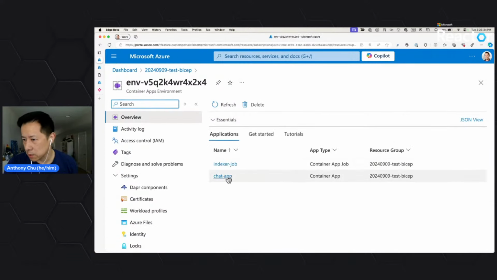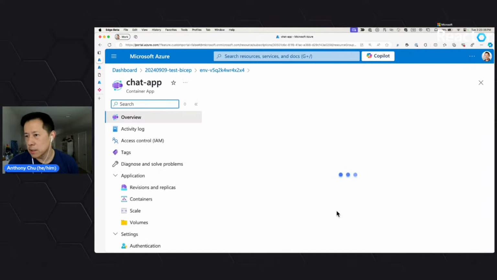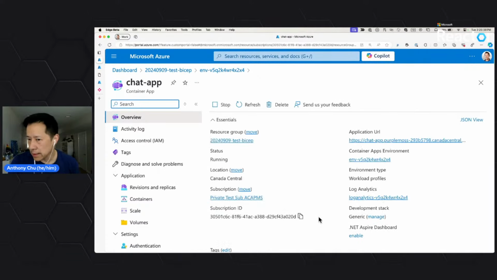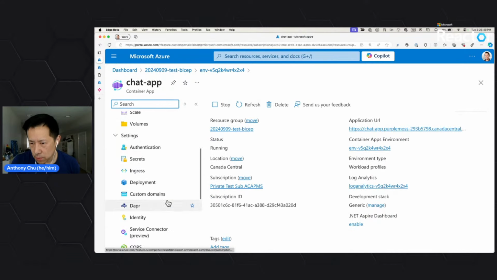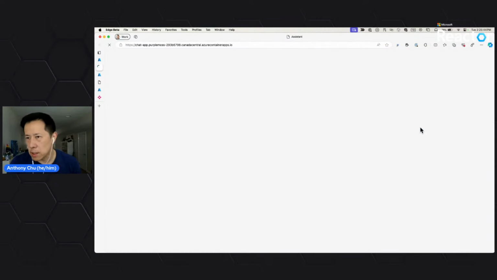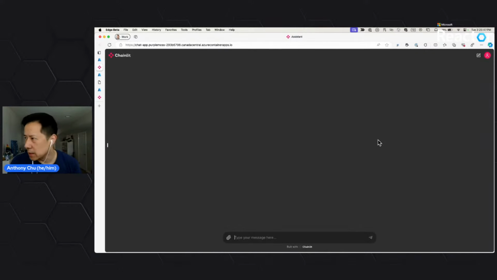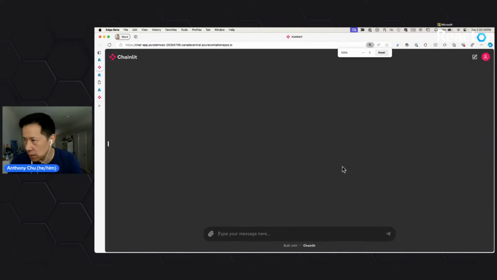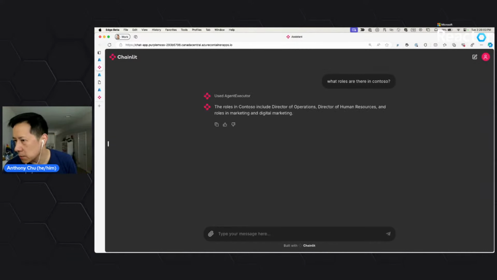I'll quickly look at the chat app as well. So this is the chat app. Is there too much I'm going to show you here? Probably not. So it has a URL. If I go to this URL, for some reason it's rendering in dark mode, but I promise you this is the same application. So what roles are there in Contoso? I should come up with more questions than just the same 3 over and over again, but you can see it's working in the cloud as well. Cool.